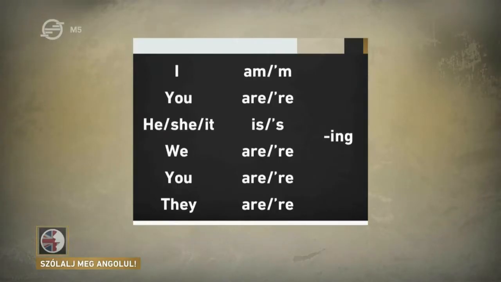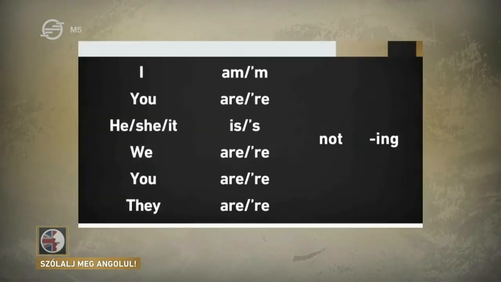It's time for Mabel. Mabel the table. I'm running. You're running. He's running. She's running. It's running. We're running. You're running. They're running. So, that's the positive. What about the negative?